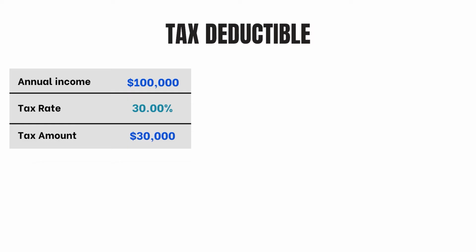Tax deductible is a strategy where you can choose products that allow you to take your investment contribution and deduct from your earnings to lower your taxable income. With all the tax terminology, it can be very confusing, so the best way to explain this is in an illustration. Take $100,000 annual income as an example. At a 30% income tax bracket, your tax amount would be $30,000.